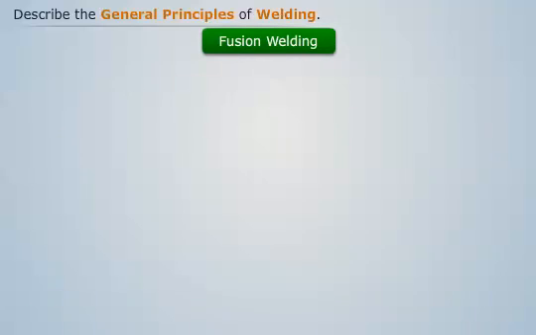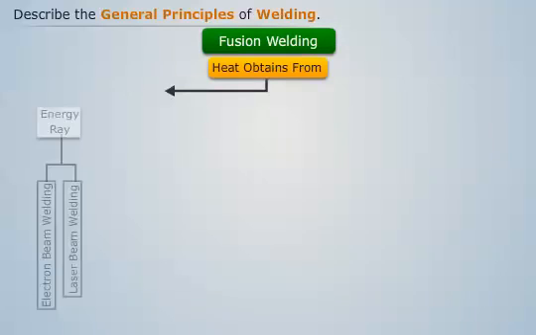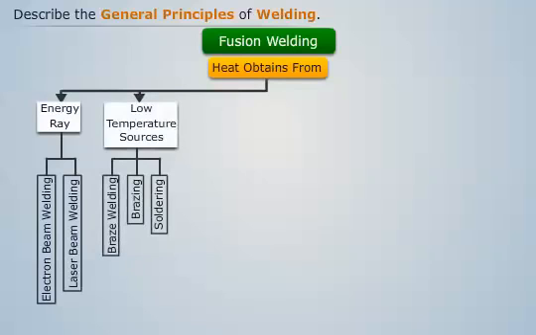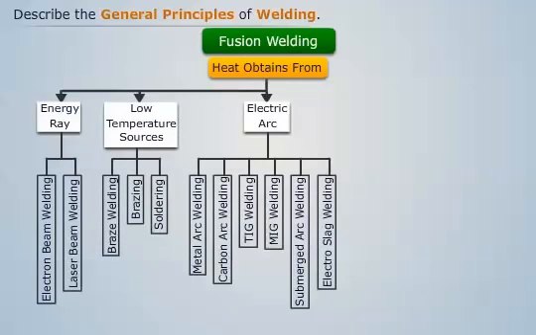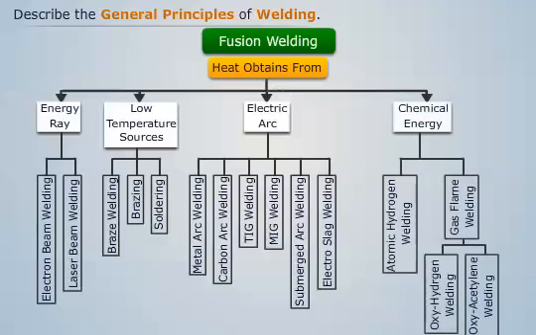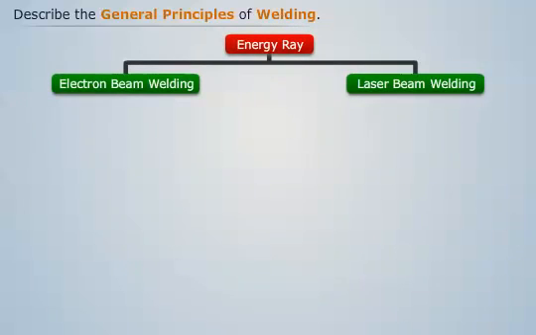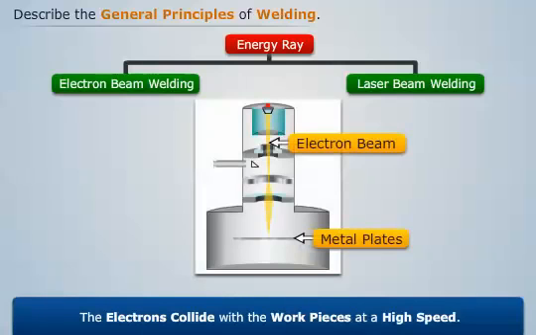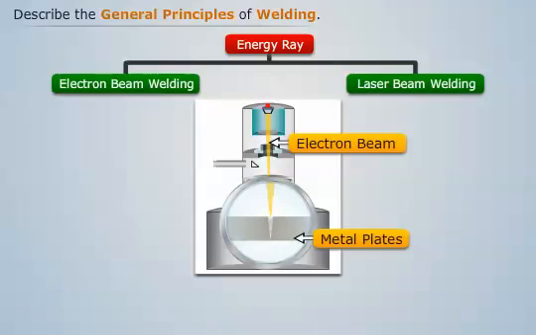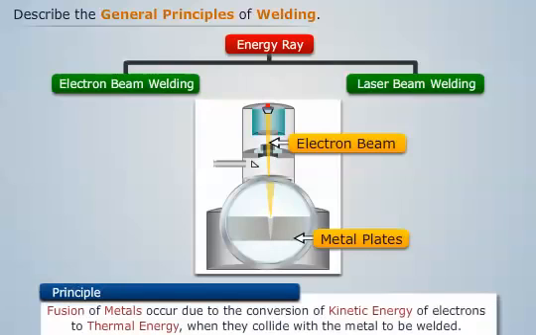Fusion welding process can obtain heat either from the energy ray or low temperature sources or electric arc or chemical energy. In a fusion welding process, which involves the energy rays as the heat source, we see that the electrons collide with the workpieces at a high speed. This welding process is based on the principle that